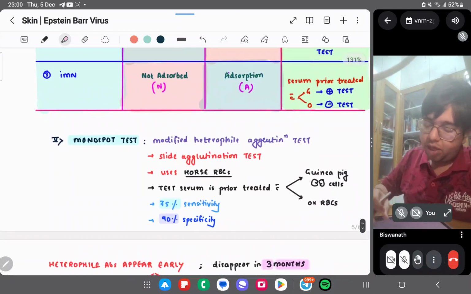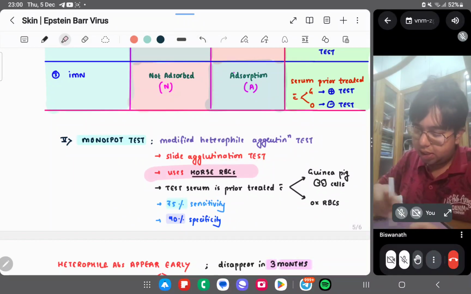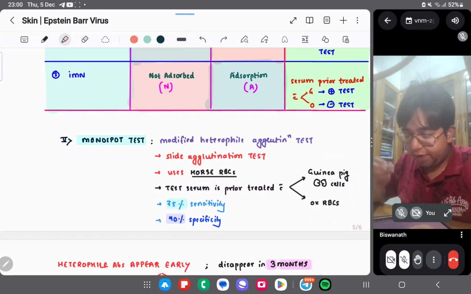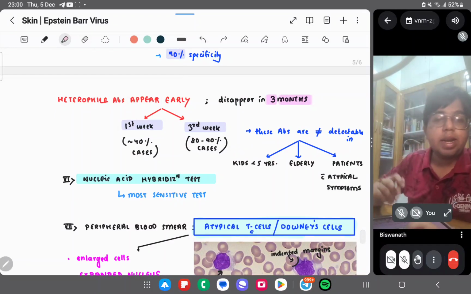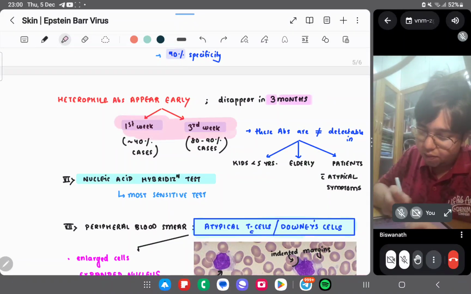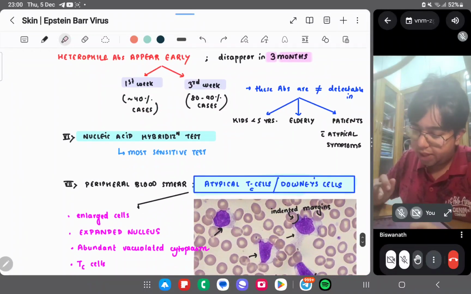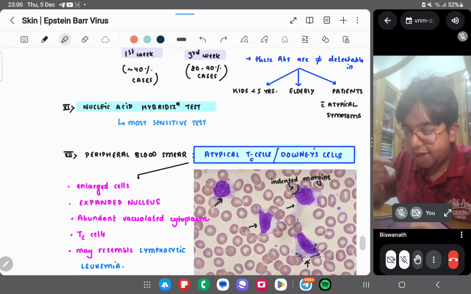We can also have something called the monospot test. It's a modified heterophile agglutination test, a slide agglutination test involving horse RBC. They are pretreated, and specificity is slightly higher. Heterophile antibodies appear early and disappear in 6 months. They appear in the first week in about 40% of cases, and by the third week in 80 to 90% of cases. But these are not detectable in kids, the elderly, and patients with atypical symptoms.